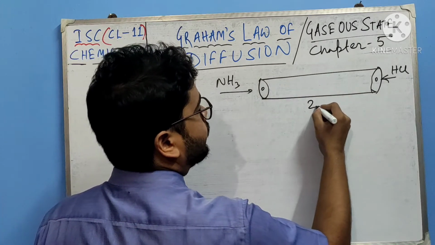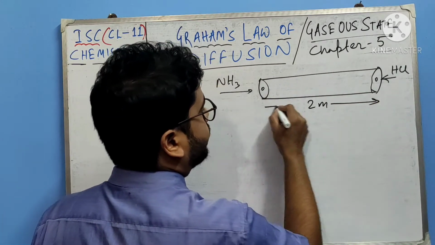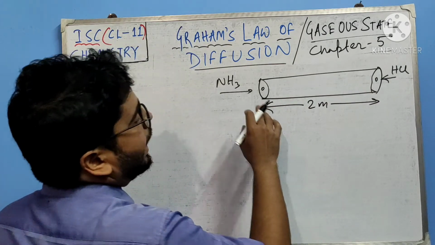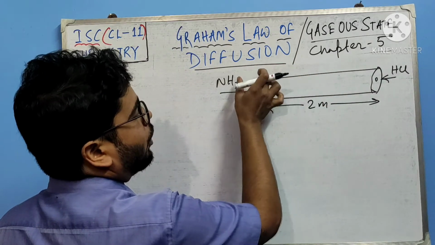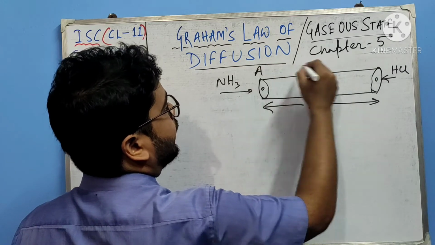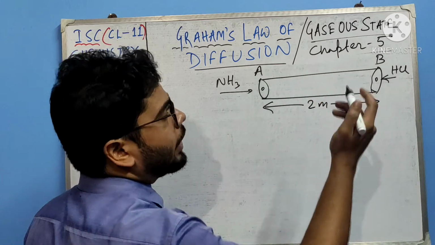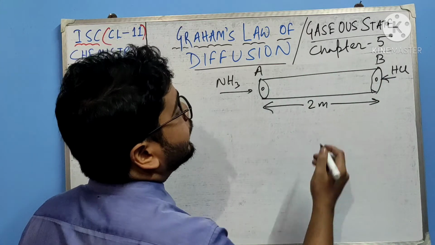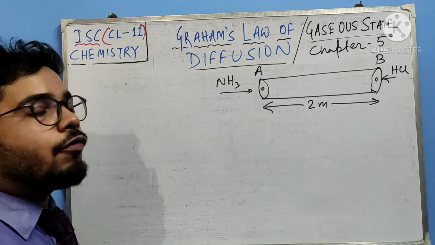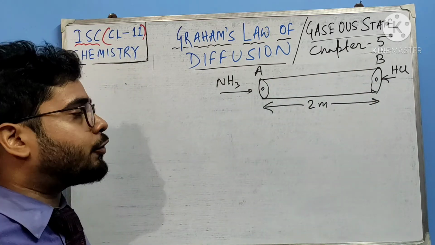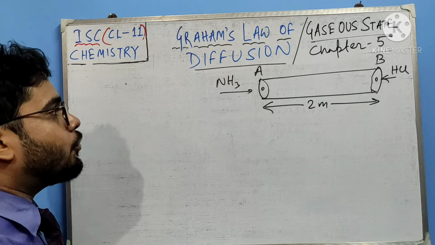The total distance of the pipe is given. The first question that will be asked is: suppose this is side A, suppose this is side B, at what distance from A or from B will the dense white fume be formed for the first time? Now you know ammonia plus HCl gives NH4Cl, the dense white fume.